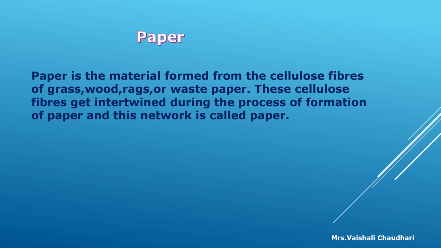These cellulose fibers get intertwined during the process of formation of paper, and this network is called paper. So whatever cellulose fibers are there, they are intertwined. Intertwined means they are attaching and forming a network, just like a net. And due to that, it is called paper.